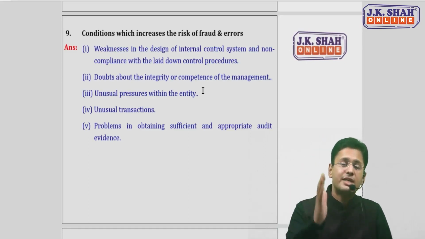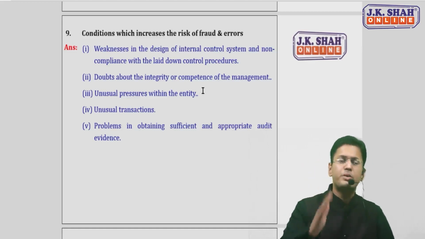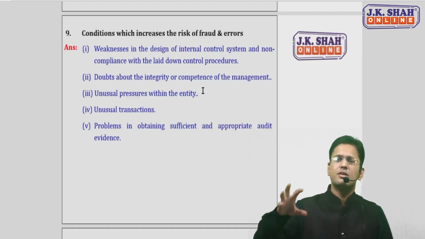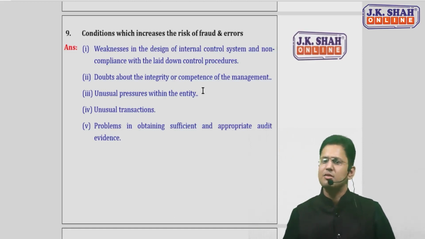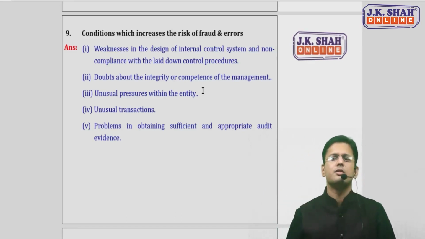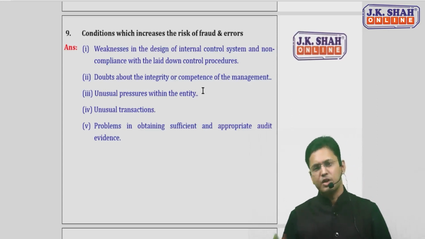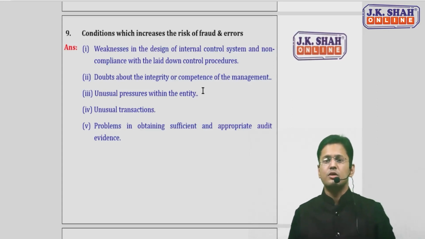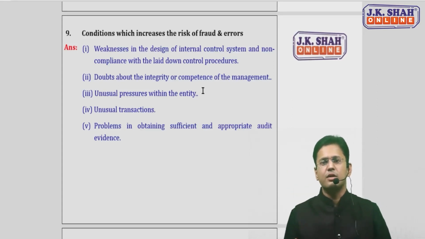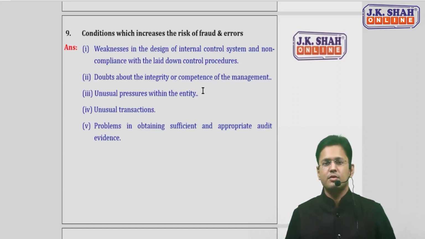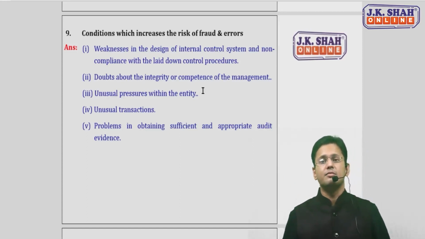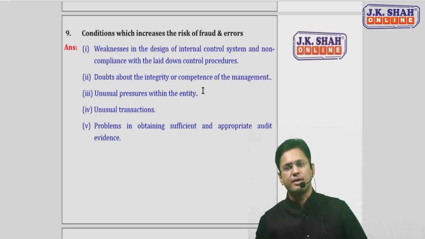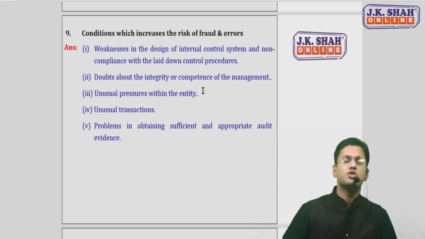You have a doubt on the integrity and honesty of management. You have a doubt on the competence of the management. Like a single person is dominating the entire organization. There is a full chance that here the risk of fraud and error would increase. There is unusual pressure on the entity. How, sir? Working capital is inadequate. Operating losses are coming. Negative cash flow is there. Pressure on the entity. Same like the pressure point. Unusual transactions are occurring, like transactions with related parties specifically. Full chance that there could be a risk of fraud and error.